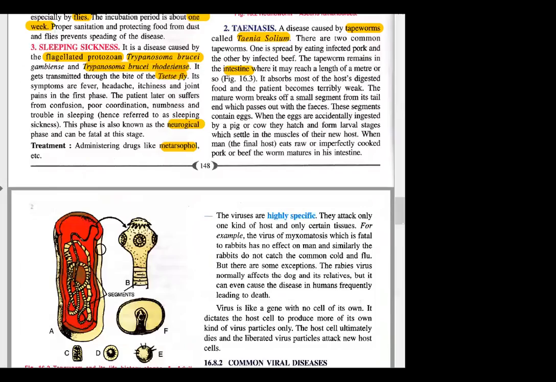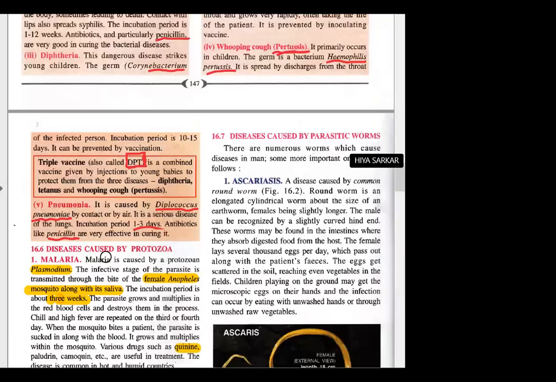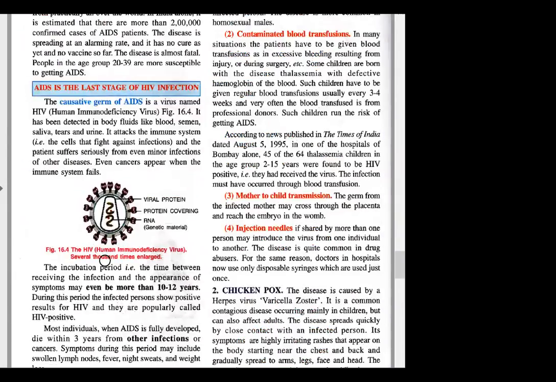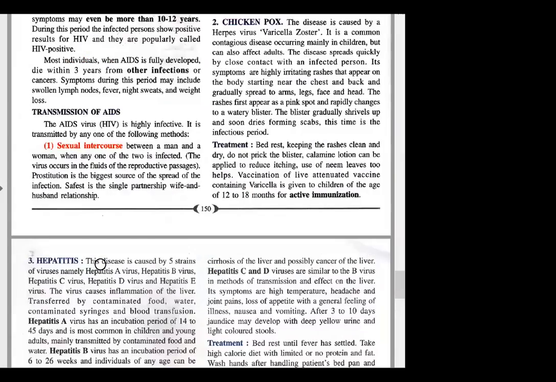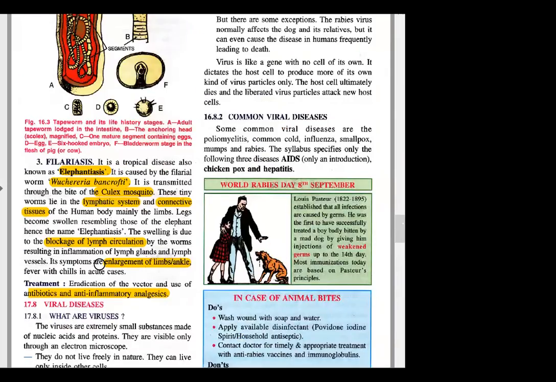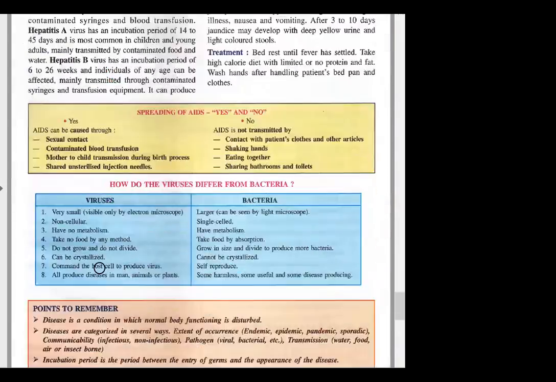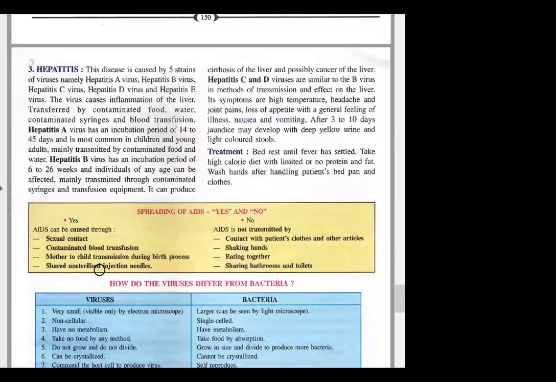So I think today we could discuss only 2 types of diseases, okay, that is worms and protozoans. What else is there? Viral diseases are there. We are going very slow with this chapter because now I have another class I cannot take, so I wanted to finish this chapter this week.